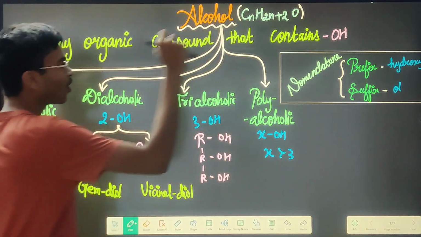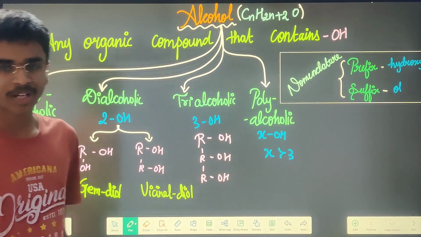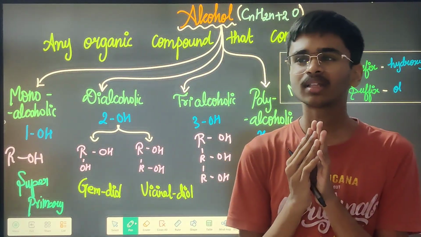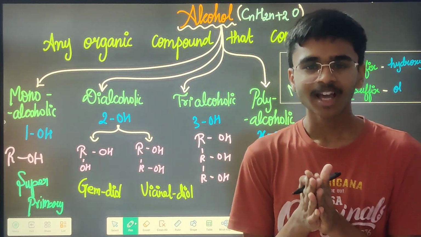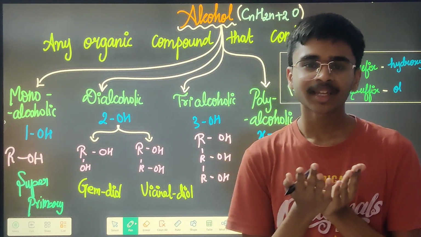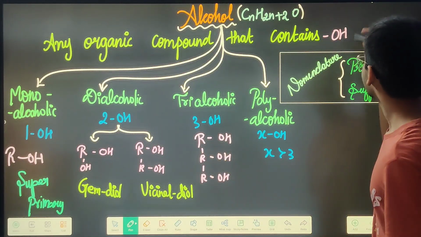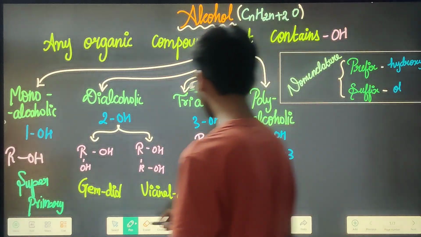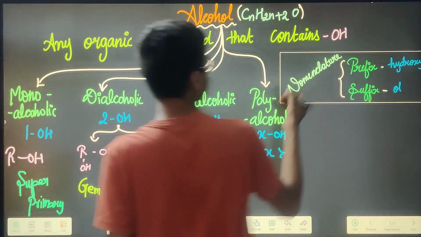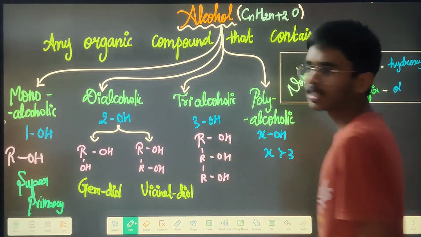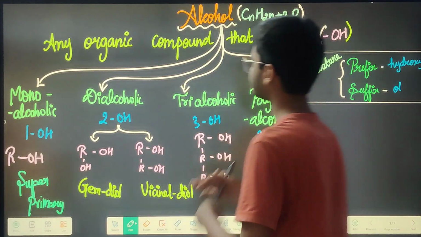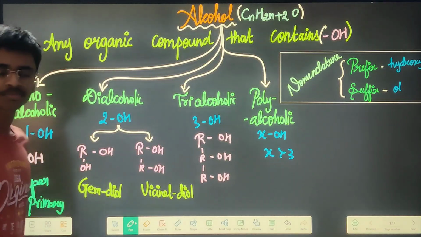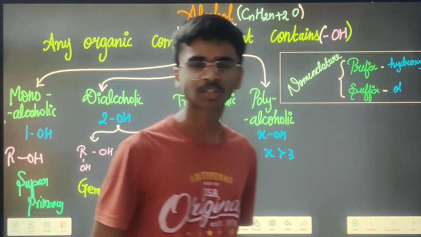So what is alcohol? Already we know some basic concepts about alcohol. Alcohol is an organic compound, and that organic compound contains OH. Any organic compound that contains an OH group is known as alcohol. This alcohol can be segregated into a few classifications.